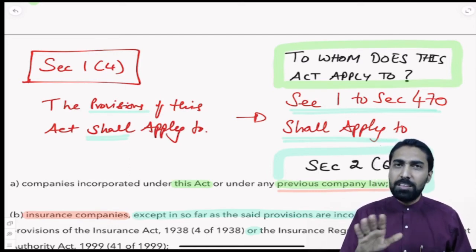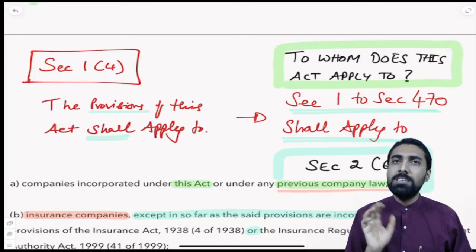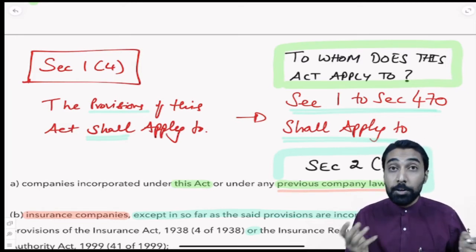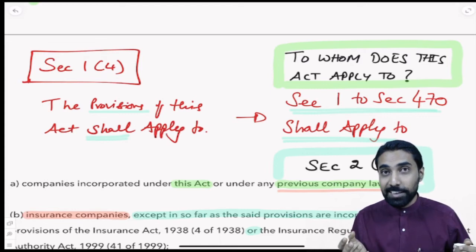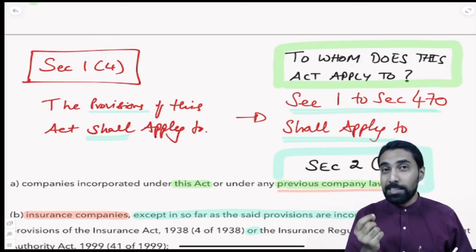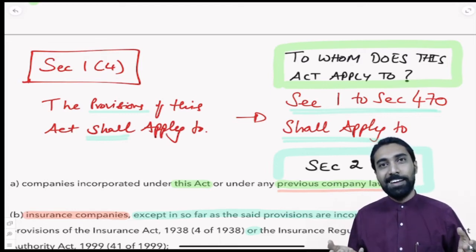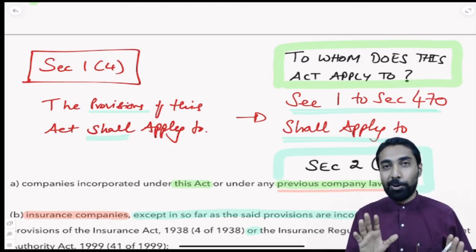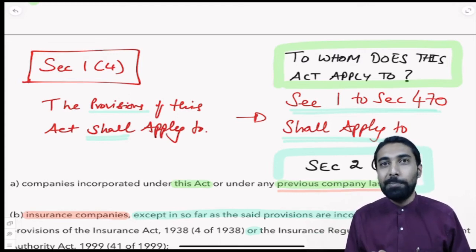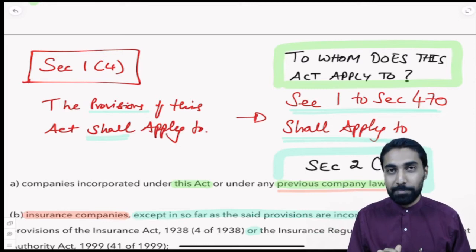Okay, all this is fine. To whom does this apply? Please think, to whom does this act apply? We understood the geographical boundary of India, but it should apply to some people, no? Who are those people? We will understand now.